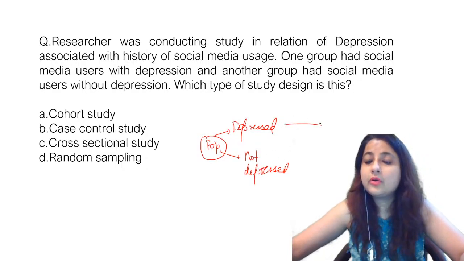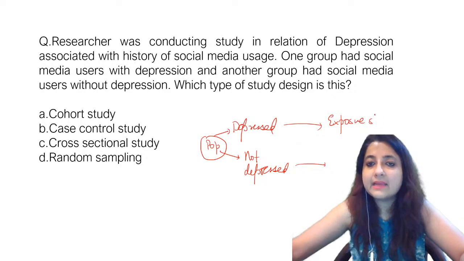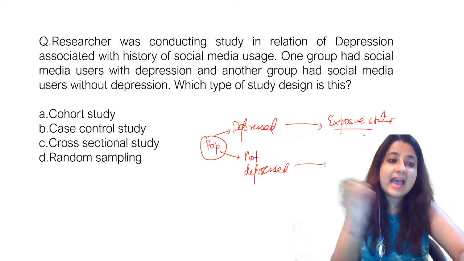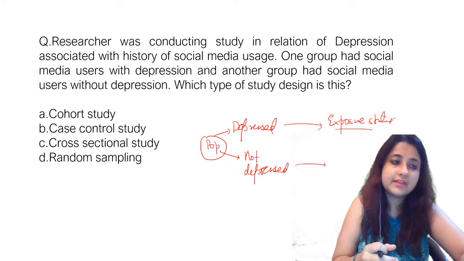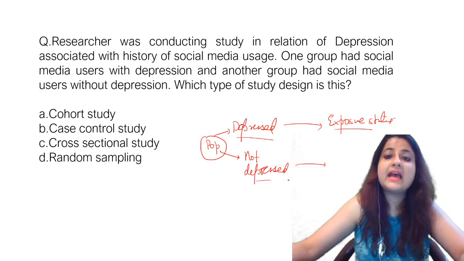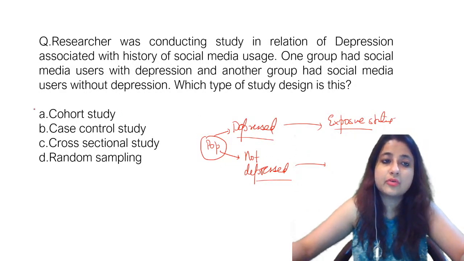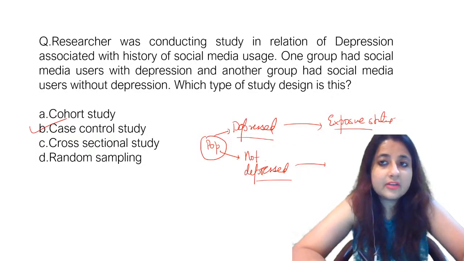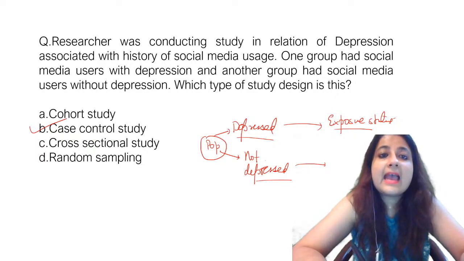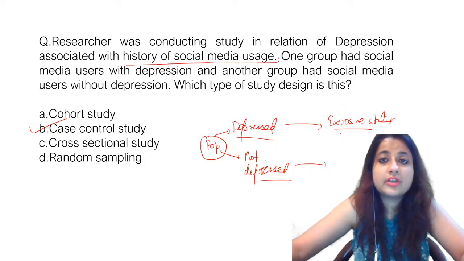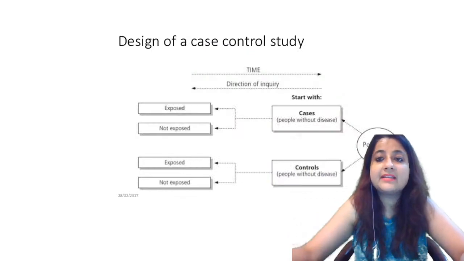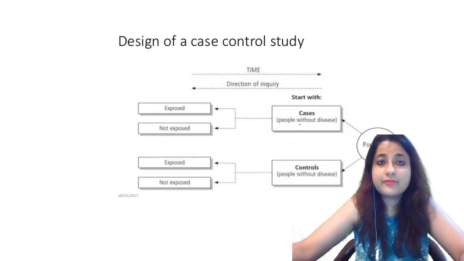You are going to go back in time to assess the exposure status. That how many had an influence of social media over them in this depressed group and how many in this not depressed group. It is case control study design. Understood? It is not cohort because you are starting and they had a history of social media usage. In cross-sectional, I determine exposure and outcome at the same time. So this is a design of a case control study.